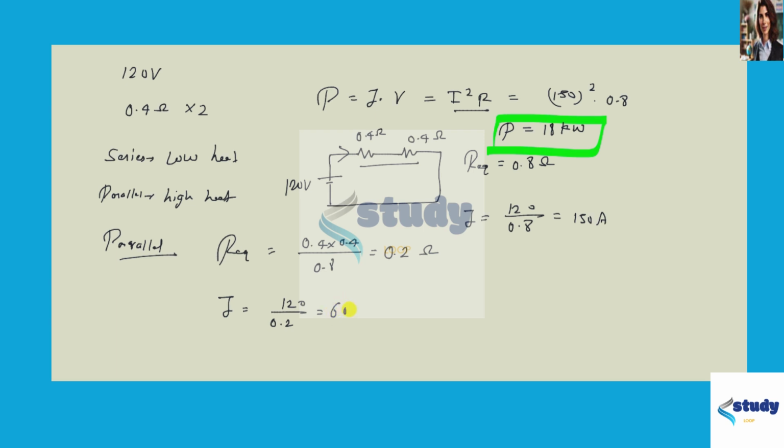So this is 600 ampere, and we can also find power using I multiplied by V. So 600 multiplied by 120 is equal to 72. So power is equal to 72 kilowatt. So this is the answer for the second part. In the high heat condition, power is 72 kilowatt.